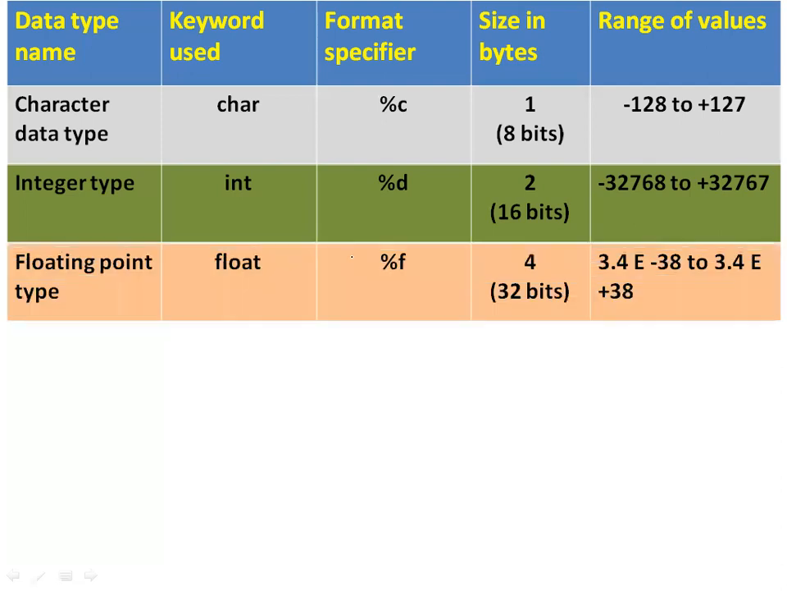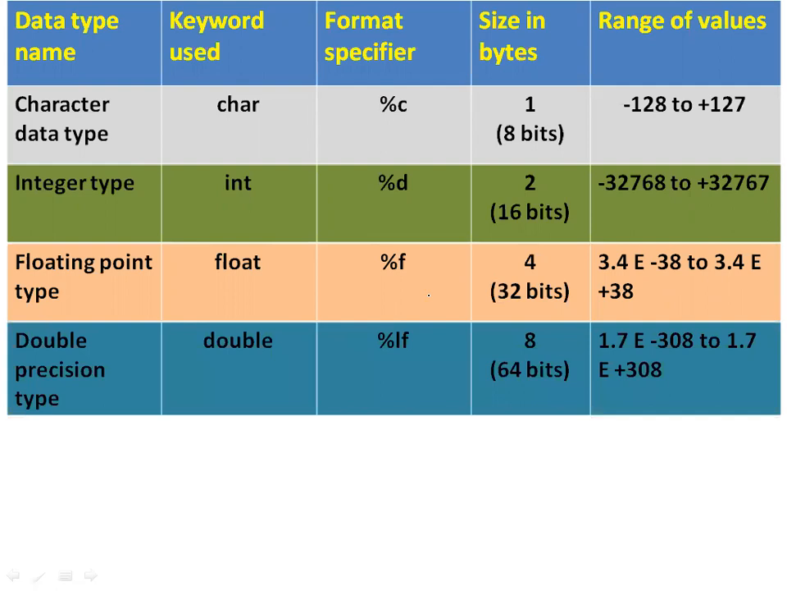Next, the floating point data type. The keyword used is float and the format specifier is %f. It uses 4 bytes, and the range of values is 3.4 e minus 38, meaning 3.4 multiplied by 10 to the power of minus 38, up to 3.4 multiplied by 10 to the power of plus 38. That means 1 followed by 38 zeros. That much of a big floating point number it stores.